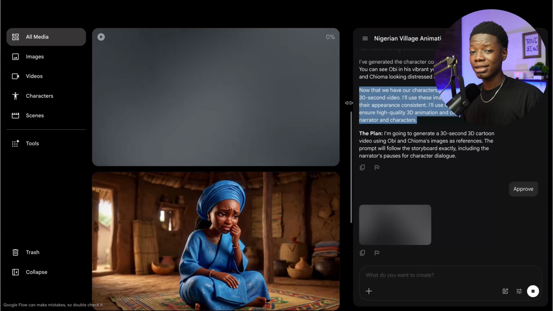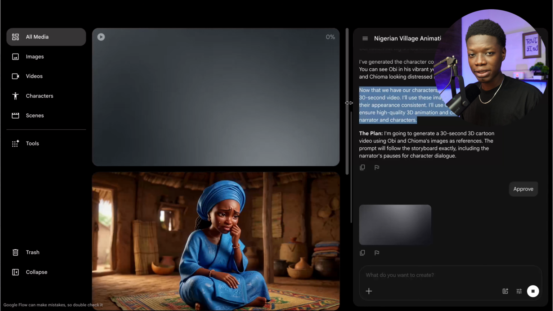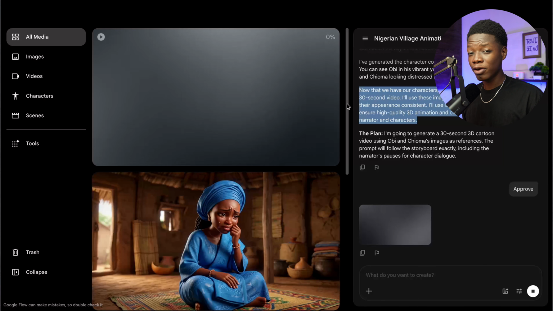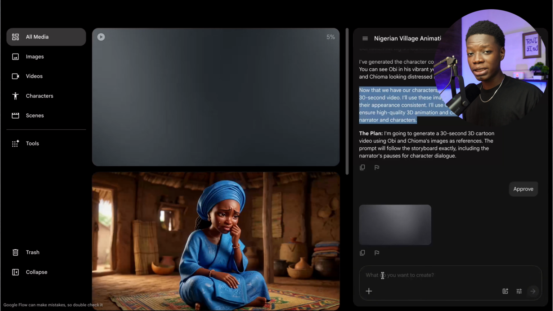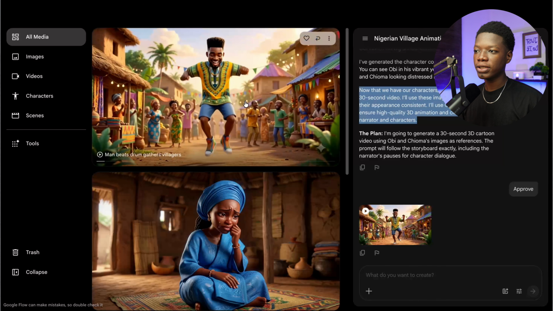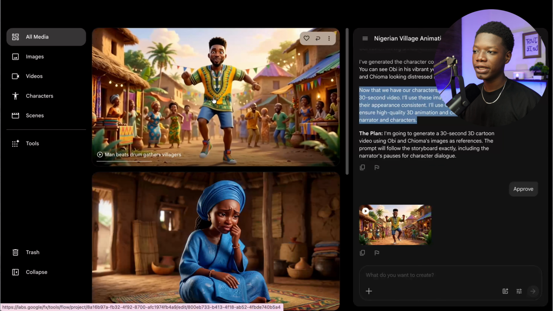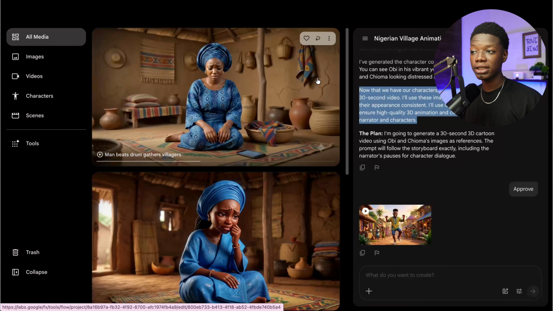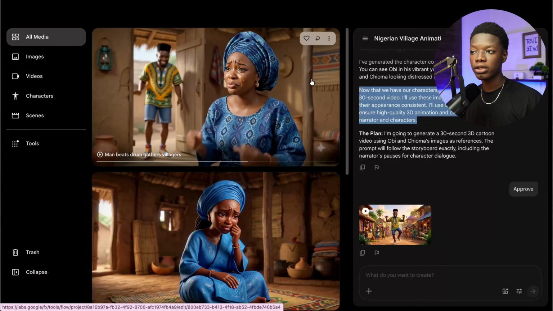Now this is AI. It is not going to be 100% perfect. If you generate the first one, it might not be what you want. Simply tell it to generate it again and it's going to generate another one for you. There we go. As you can see, it is done generating the first scene. Let's take a look at it to see if everything is right on point.